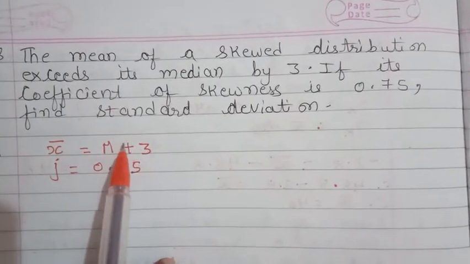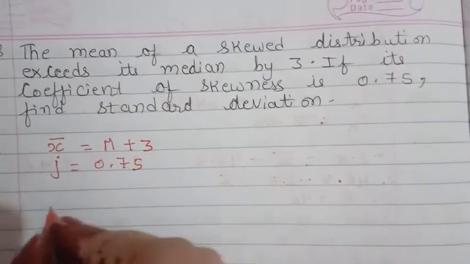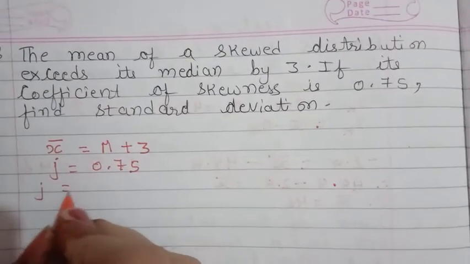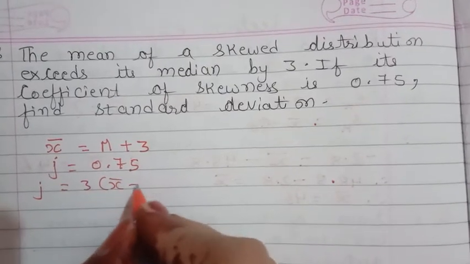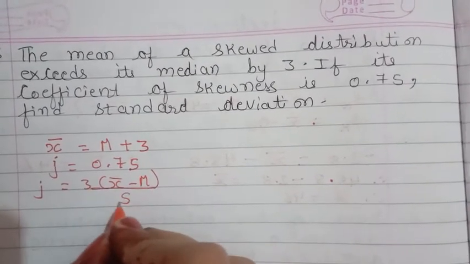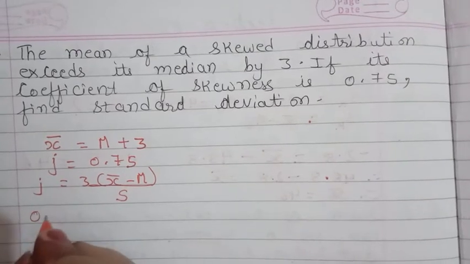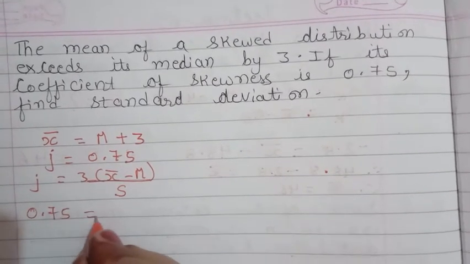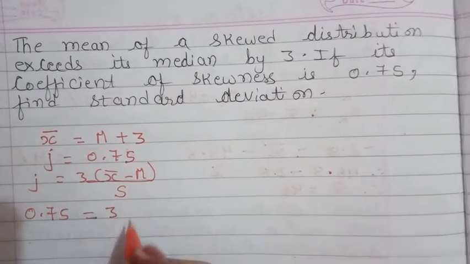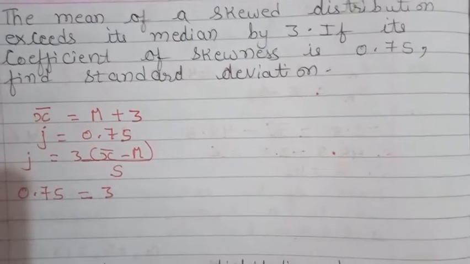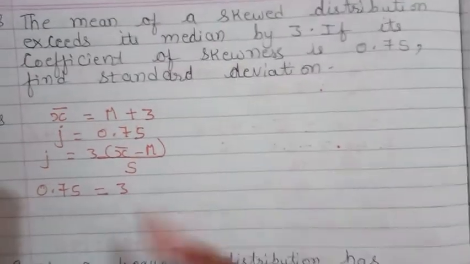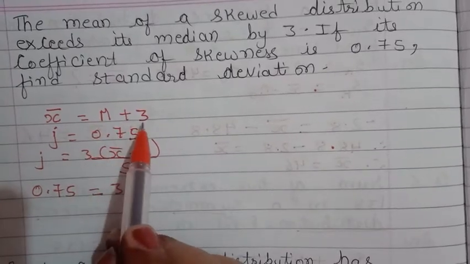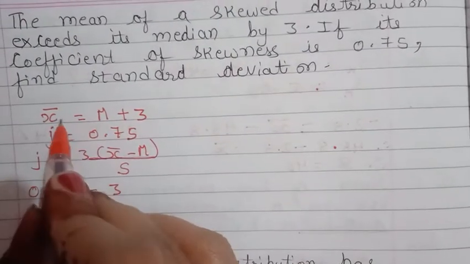Now as m is there, again the same formula we will use. J is equal to 3 times (x bar minus m) upon S. What is the value of J? 0.75. That is equal to 3 times. Now the x bar minus m value we don't have, so what will we write in its place? But they have given us x bar is equal to m plus 3. So can I take m on this side?